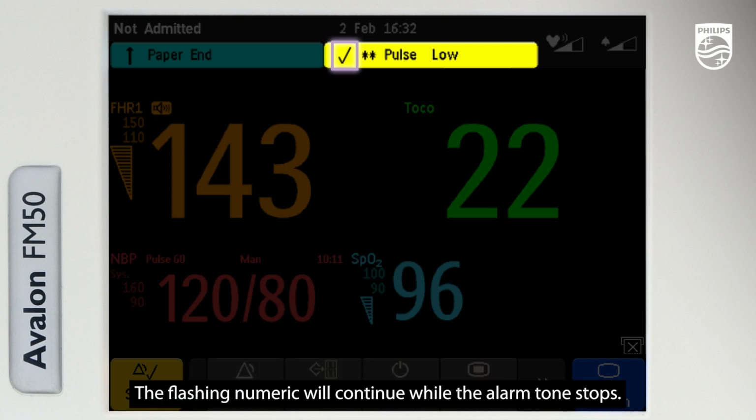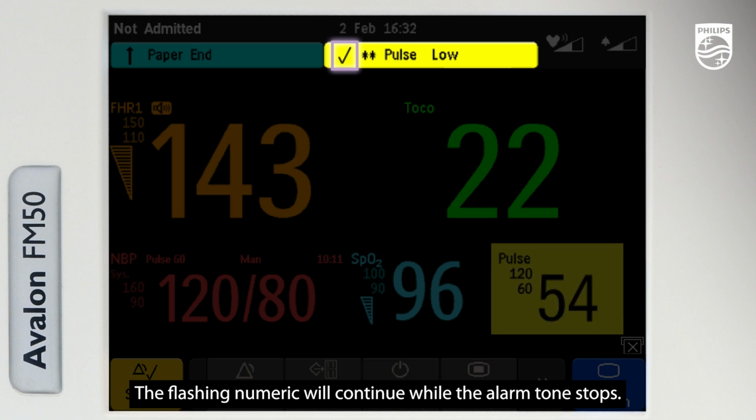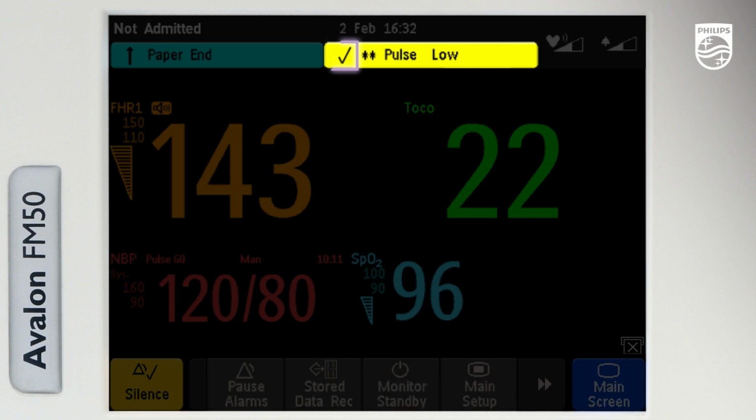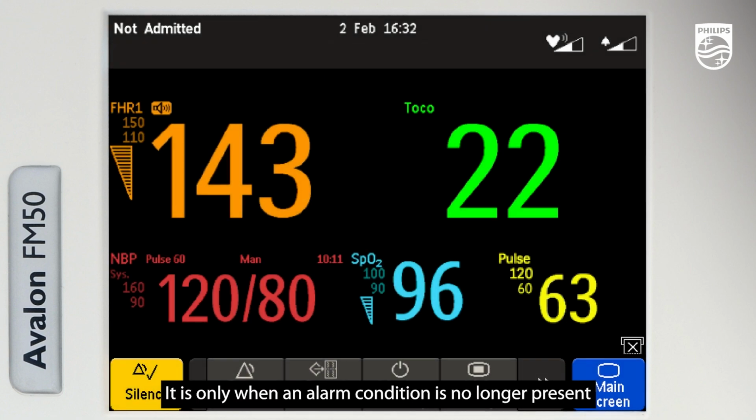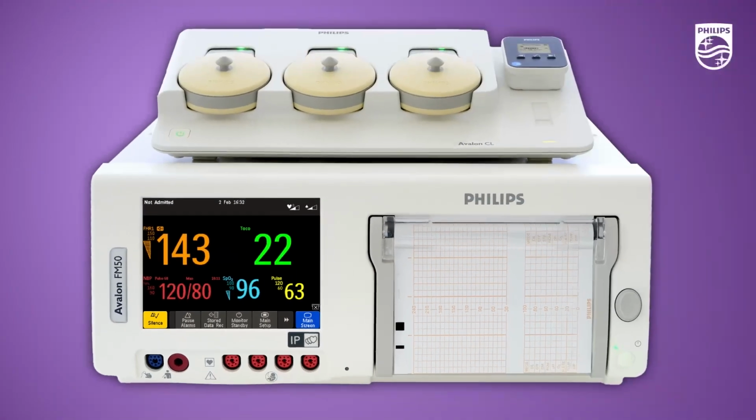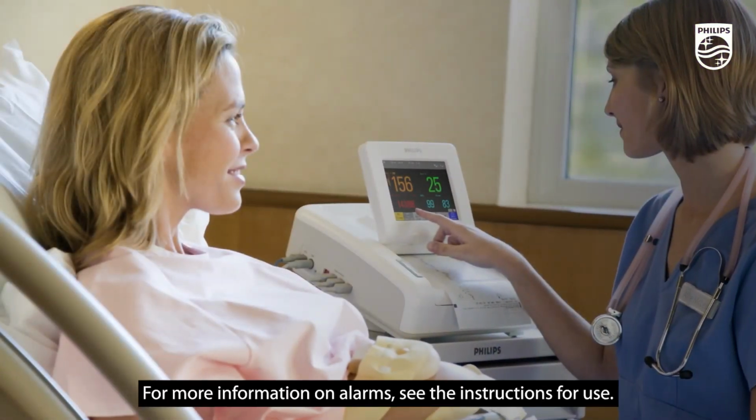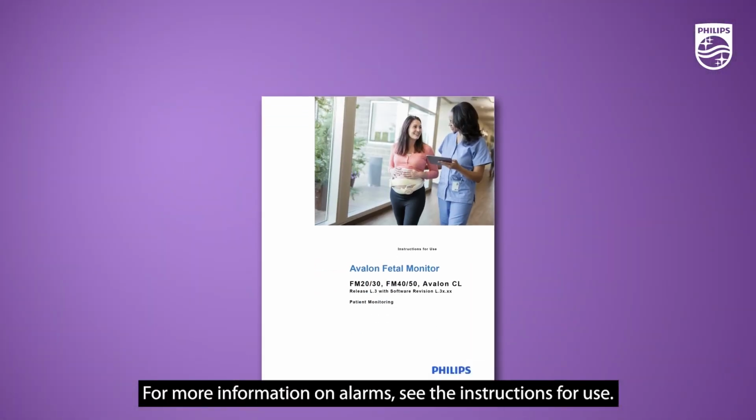The flashing numeric will continue while the alarm tone stops. It is only when an alarm condition is no longer present that both the flashing numeric and the alarm tone end. For more information on alarms, see the instructions for use.